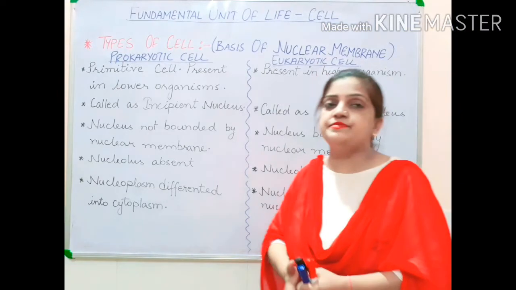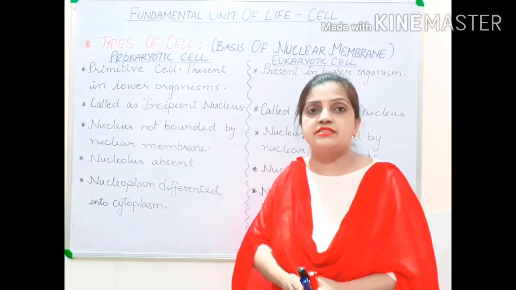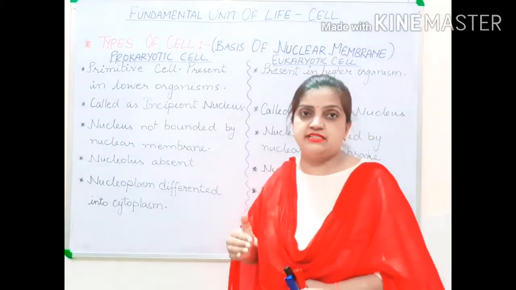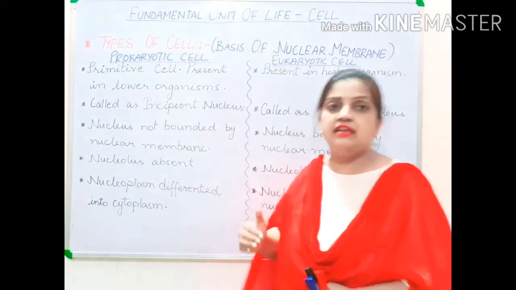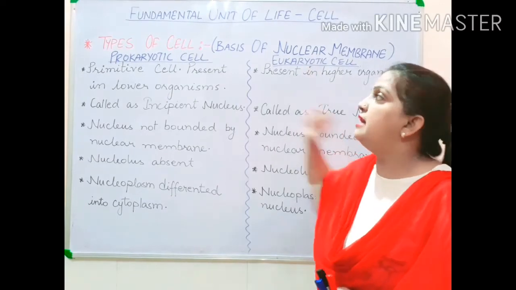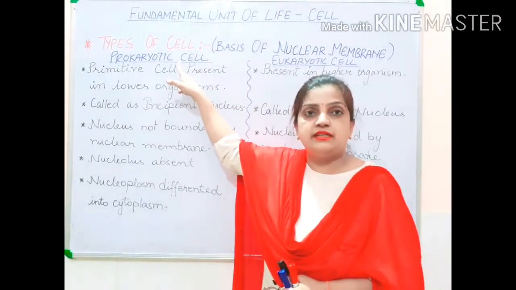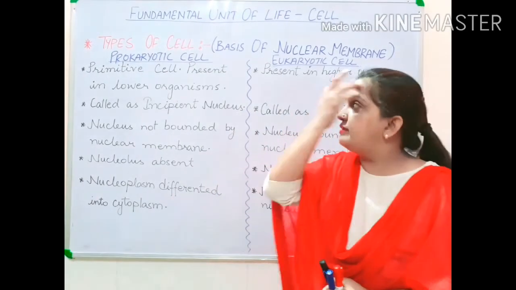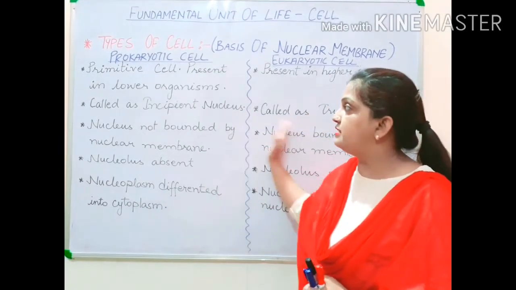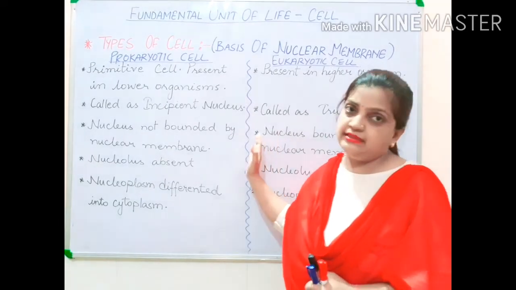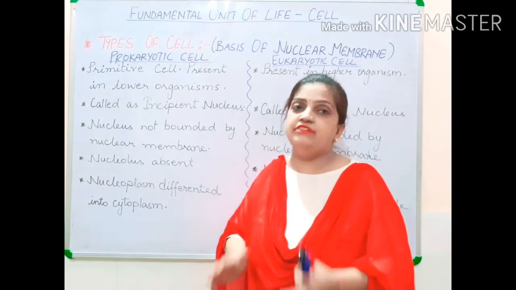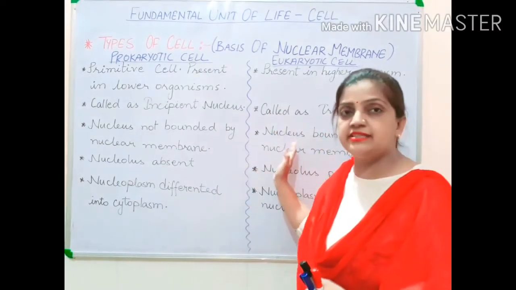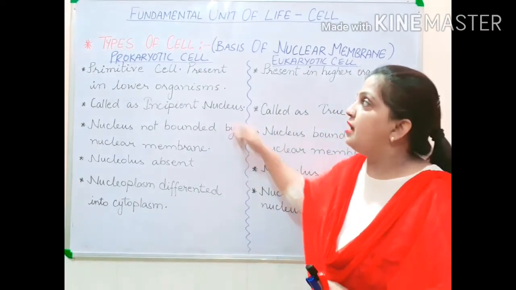These are the types which have been categorized on the basis of nuclear membrane. If the nuclear membrane is present, then the type of cell will be eukaryotic cell, and if the nuclear membrane is absent, then the type will be prokaryotic cell. Now children, first I will be dictating the difference theoretically, and then all the differences I will be explaining along with the help of diagram.